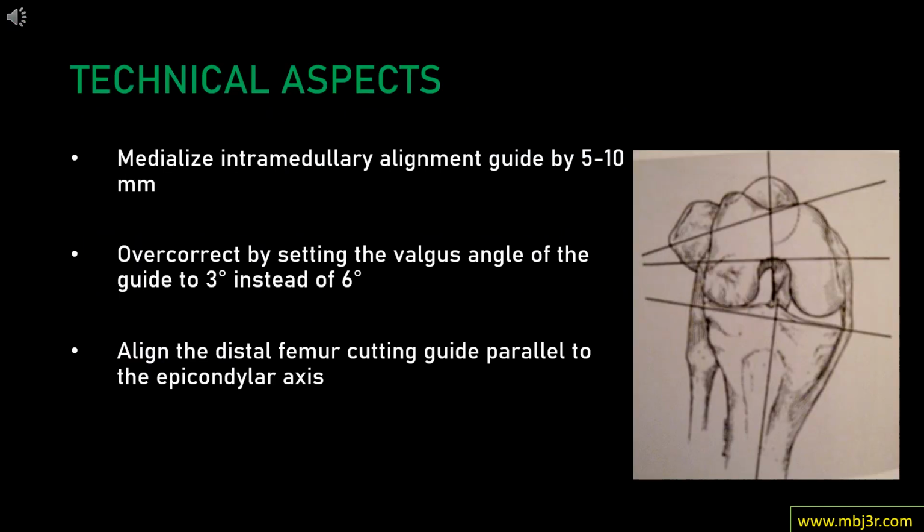Now we will discuss some of the technical aspects of doing total knee replacement in valgus knee. Medialize the intramedullary alignment guide by 5 to 10 millimeters. Overcorrect by setting the valgus angle of the guide to 3 degrees instead of 6 degrees. Align the distal femur cutting guide parallel to the epicondylar axis.